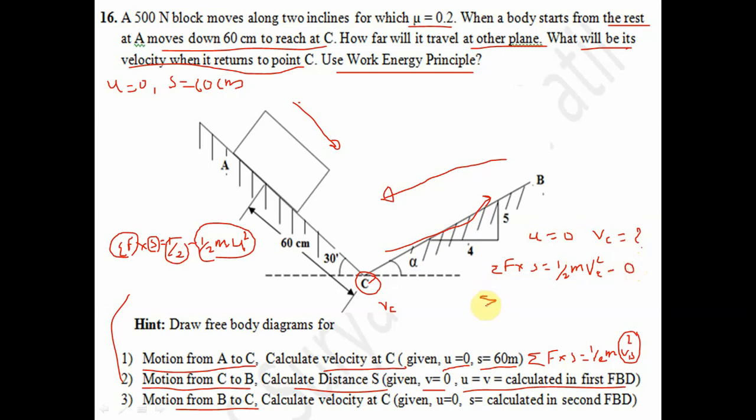We can calculate the net force from the free body diagram, and this S is the one from the second free body diagram. From that we calculate Vc, and this Vc is the velocity when it returns to point C.